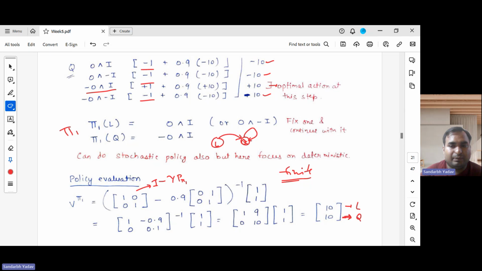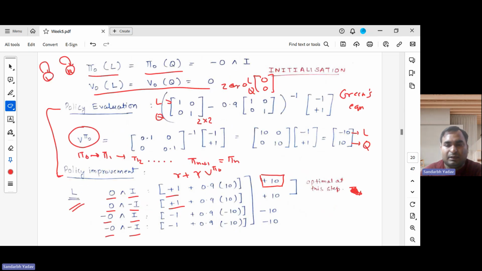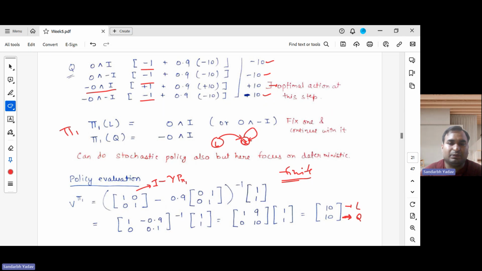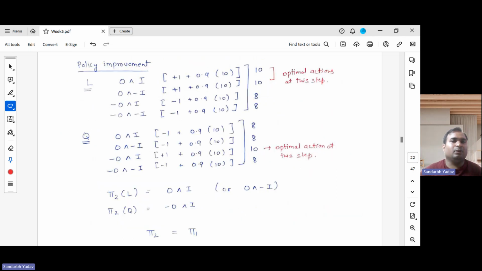Now, in the policy improvement step, which is next, we will be greedy with respect to these V values, not the old ones. So now we will be greedy with respect to this value function. Now this is the policy improvement step. Again, we have to do it for both the states L and Q. So for L and Q, these are the four actions. So if we play organ, then we know it will be +1 and we move to quiet state.